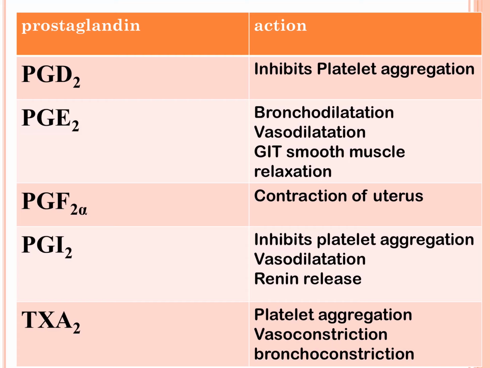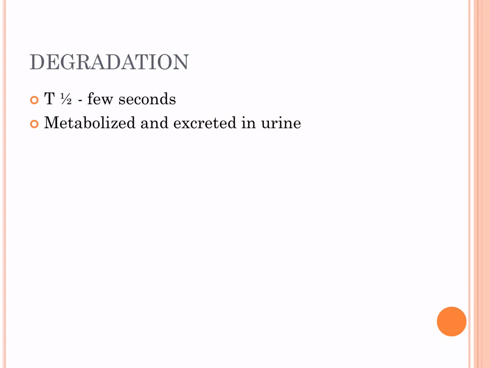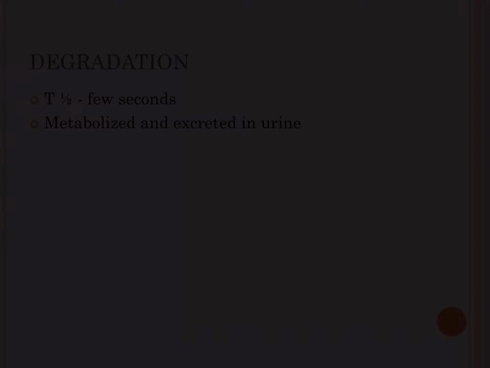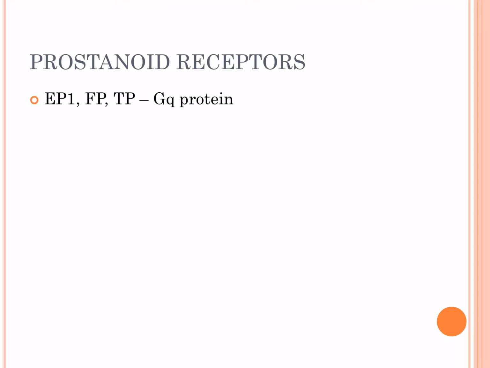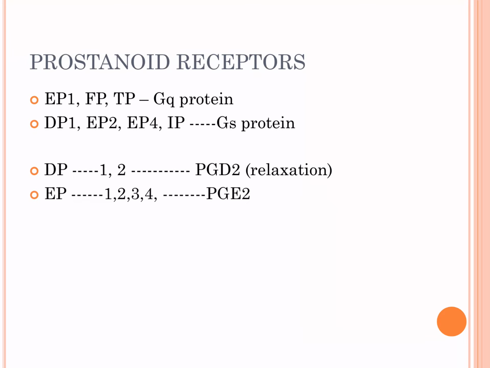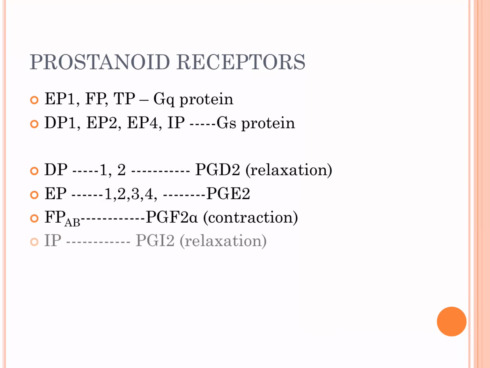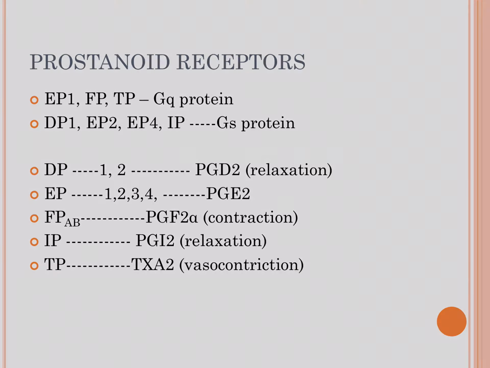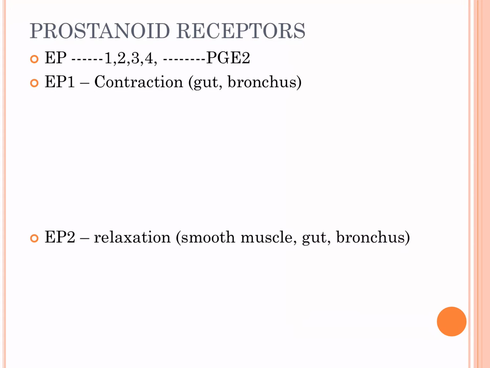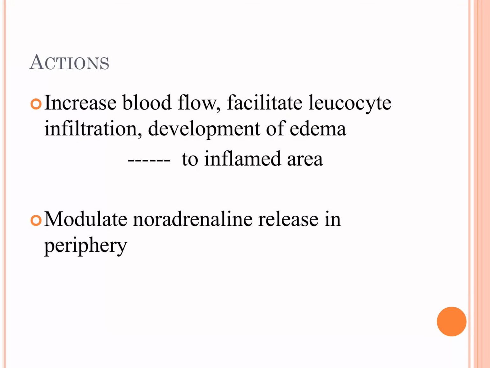Thromboxane A2 causes platelet aggregation. It's a vasoconstrictor and a bronchoconstrictor. So thromboxane A2 is a constrictor. PGF2 alpha is a constrictor. The rest all are inhibitors. These are synthesized and released in the body. They act only for a few seconds. Where do these act? These have prostanoid receptors on which they act, like DP, EP, FP, IP, and TP receptors. These are the few receptors on which our prostaglandins are going to act.